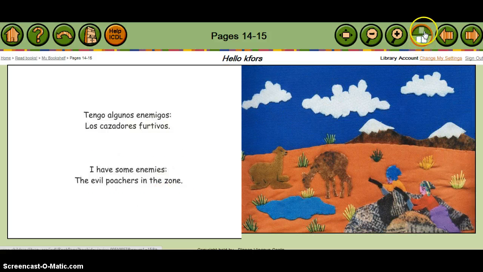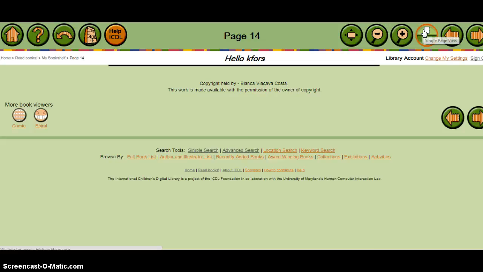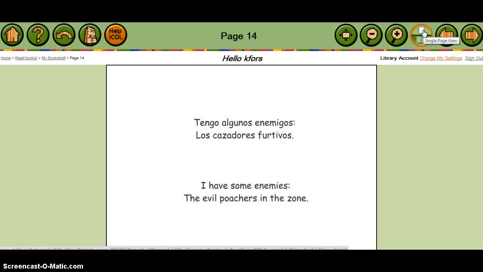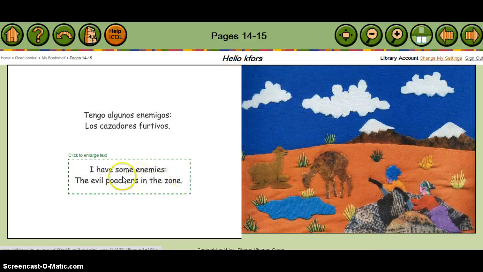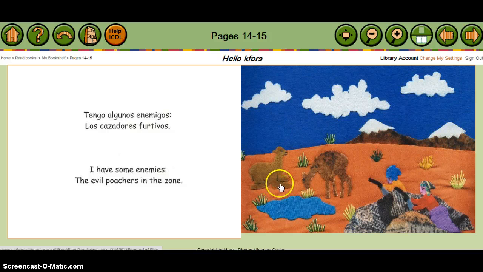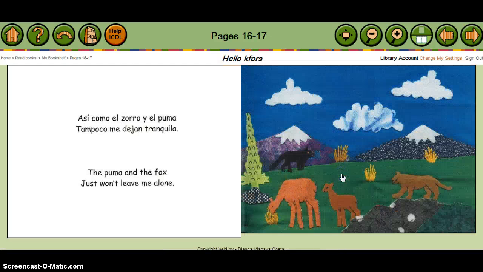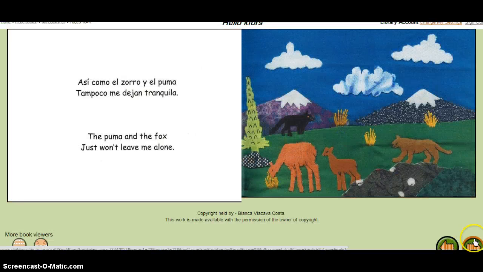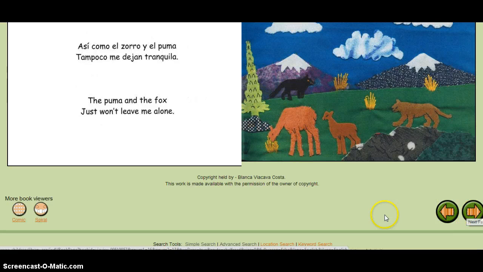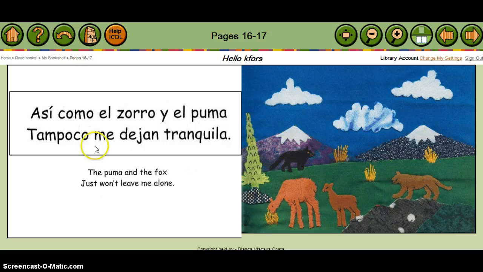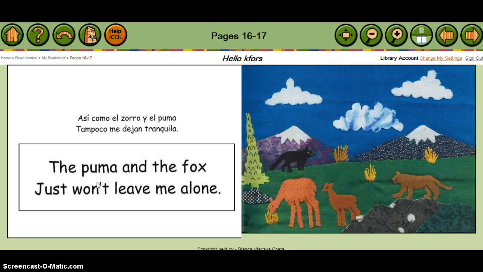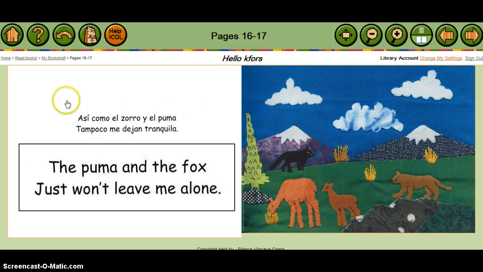I like that you can choose either to look at one page at a time like this. If I'm up here, and if I click on two page, then I can see the picture and the words at the same time. And I can either click to see the next page, or I can scroll down and click to the arrow. And then you can read it in Spanish and English on the same page.